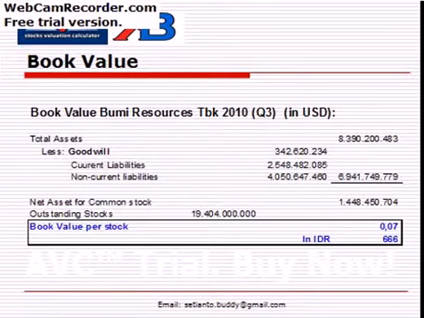So we can get the total book value. If we divide it by the outstanding stock, we get the book value per share. It is 0.07 US dollar. In IDR it is 666 rupiah.